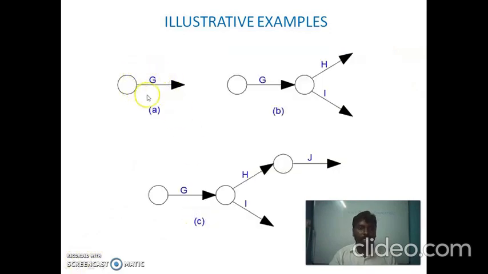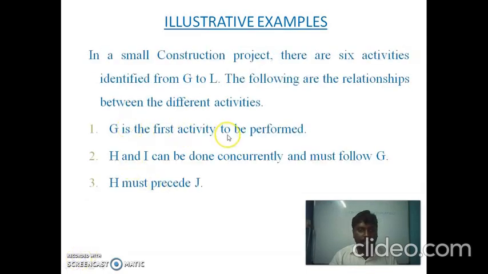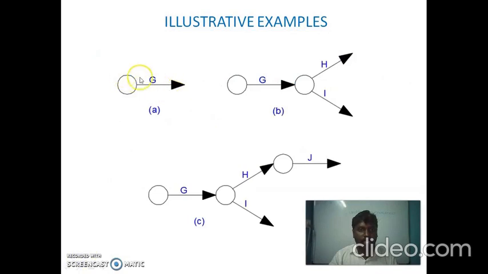So here G is the initial activity. The activity is represented by an arrow, and G is an activity. It is represented by an arrow and has an initial node, the tail node. Next, H and I are the succeeding activities of G. G is the first activity to be performed, represented by an arrow, and it has a tail event.